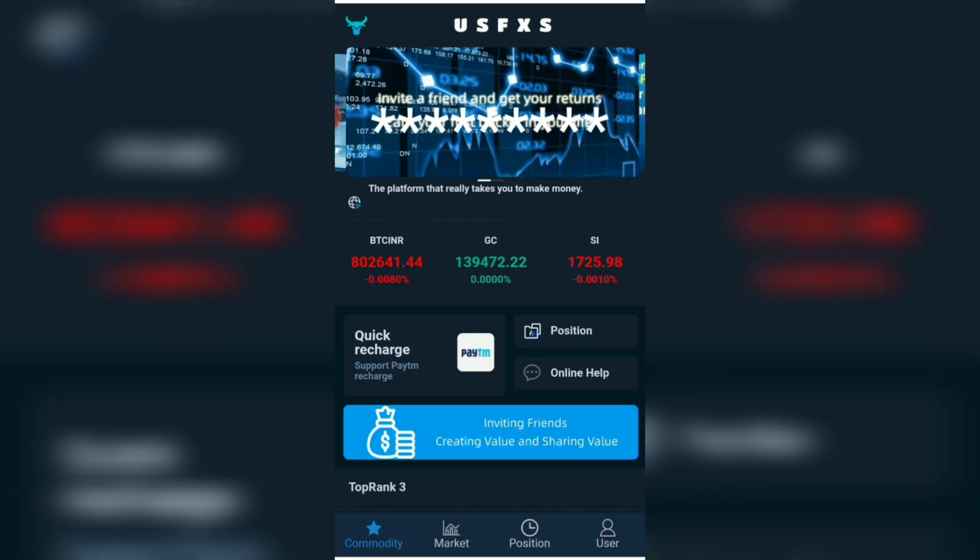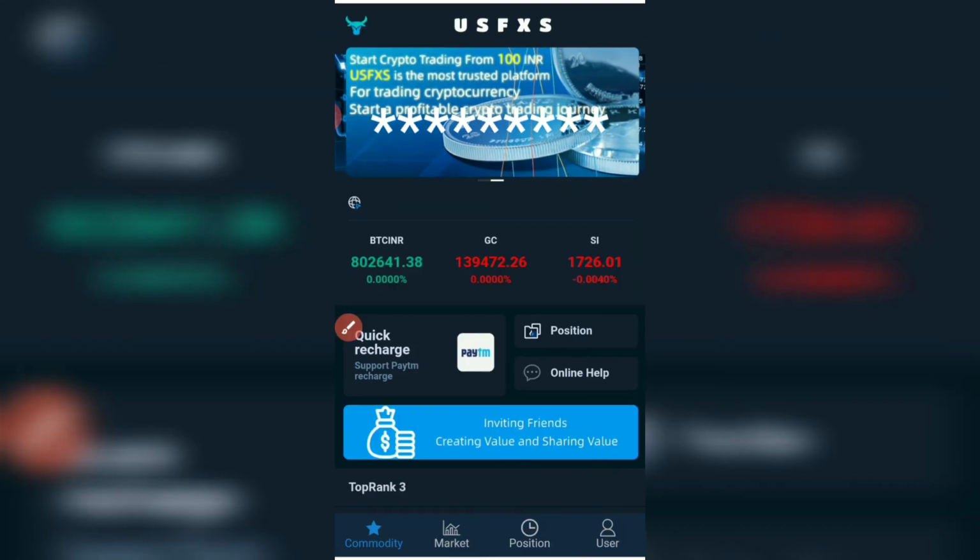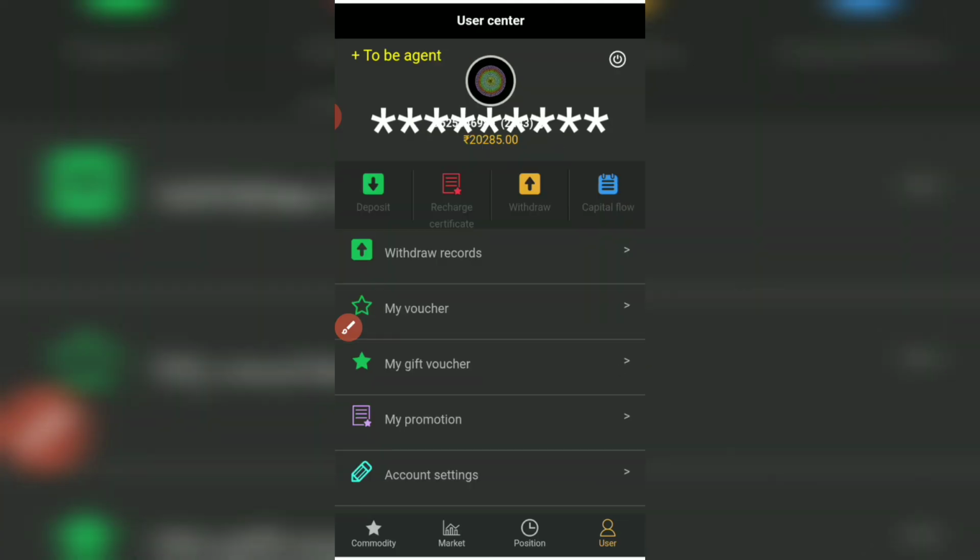So click on the user option. As you can see, here is my account balance. Here is 85 rupees profit in my account. So as you can see, I have earned 85 rupees in just 1 minute.